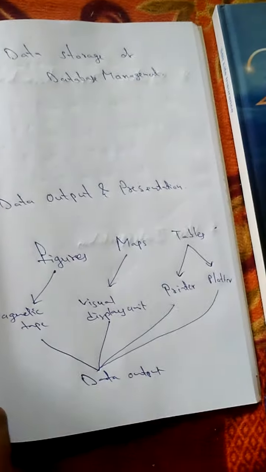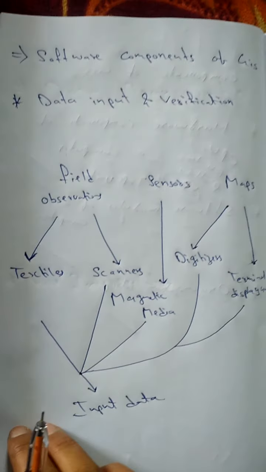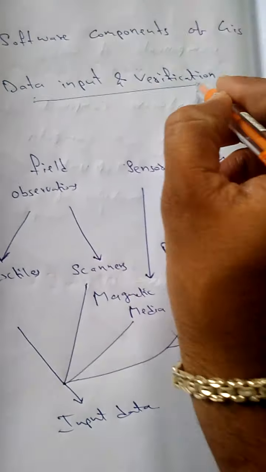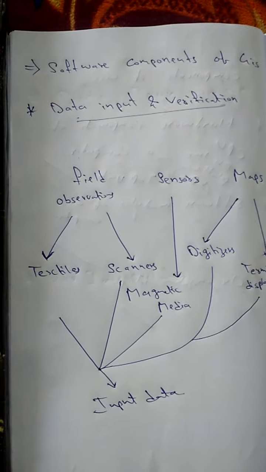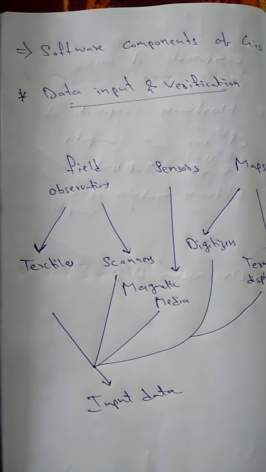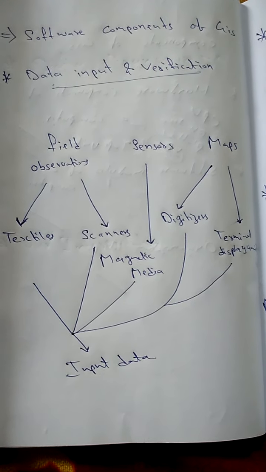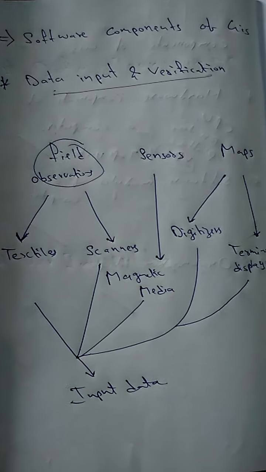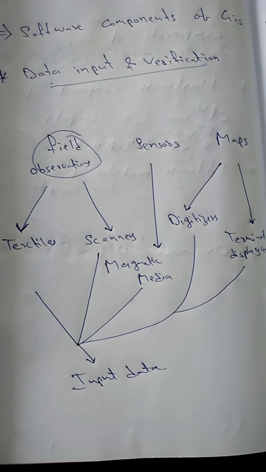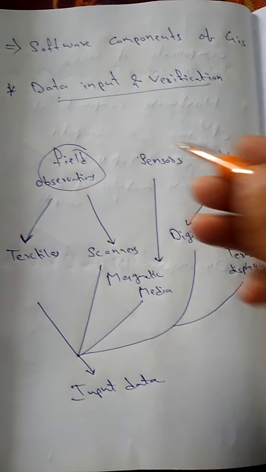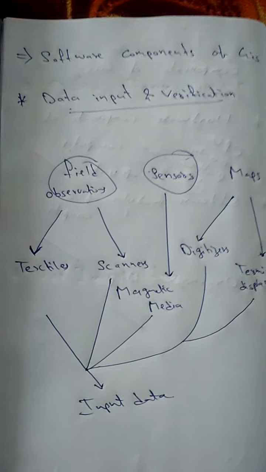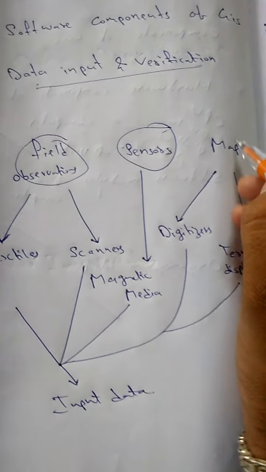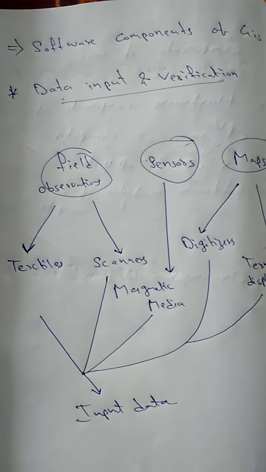Next we will discuss the software components of the GIS. So the first step is data input verification. Data input verification gives the analysis of the data. For example, the data that you have observed comes from field observations. Or, you did not observe anything, you just took pictures with the help of sensors. It may be platform sensors, for example satellite or aerial survey, where you take photos with the help of sensors, or you have old maps. So these are the data inputs.